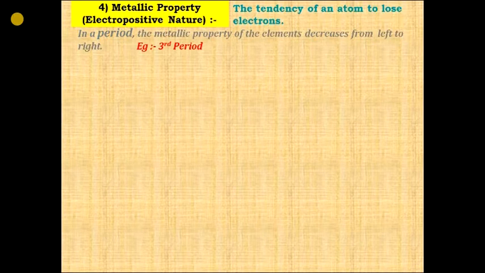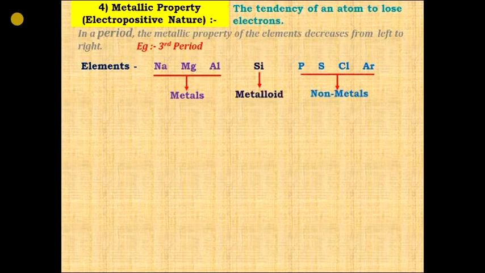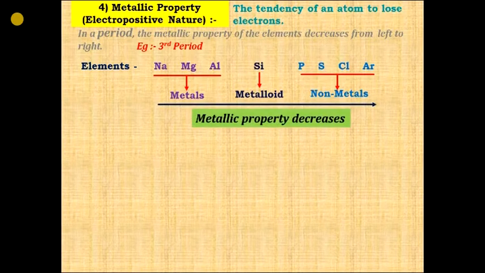Let us see an example of the third period. Here are the elements. Initially the elements sodium, magnesium, aluminium, all these are metals. Then after that it is metalloid, and then we have non-metals. So what trend are we observing here? That metallic property is decreasing.